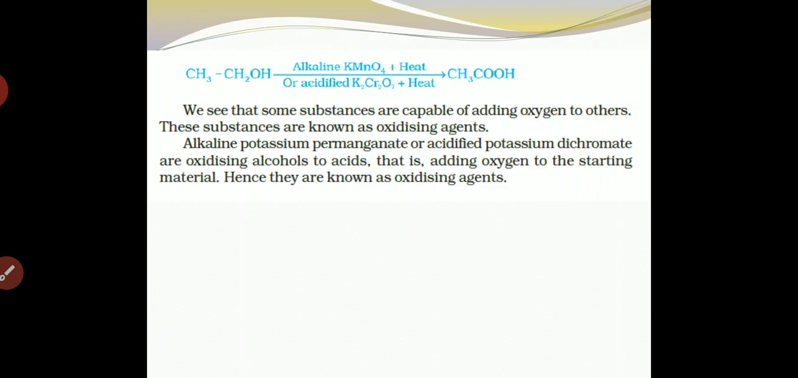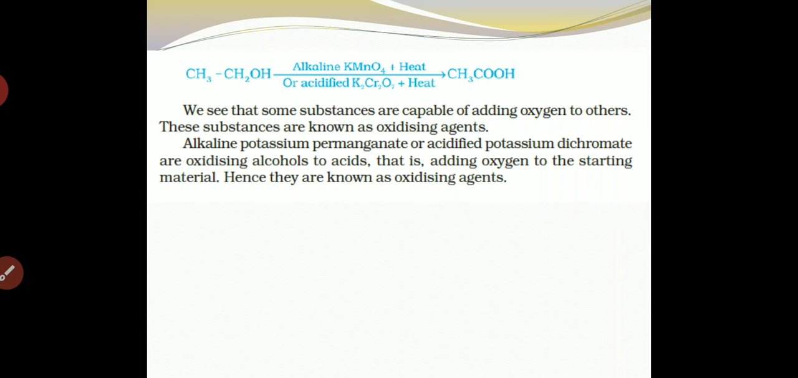So here you can see that CH3CH2OH, which is ethanol, reacts with alkaline KMnO4 plus heat, or acidified K2Cr2O7 plus heat, which are potassium permanganate and potassium dichromate. At that time you can see that it gets converted to CH3COOH, which we say is ethanoic acid.